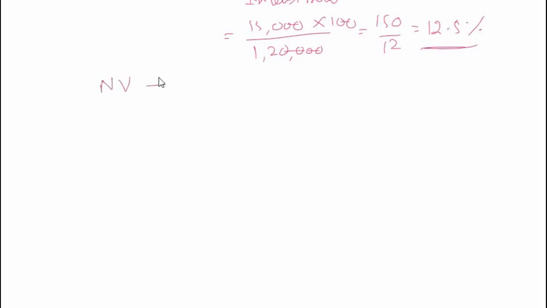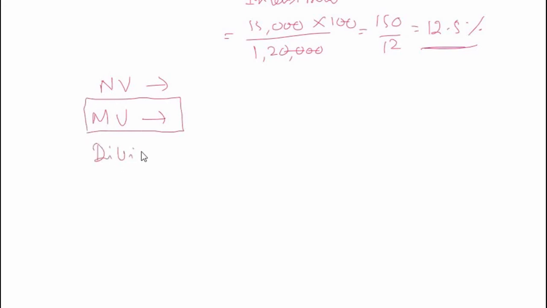Now let us just look at the terminologies that we have used here once again. Nominal value is the initial value of the shares when the company was established. This is the price at which the shares were sold the first time to the public. Then market value. Once you buy the shares, hold on to them for some time and then decide to sell them in the market, the price that you get in the market is known as the market value.